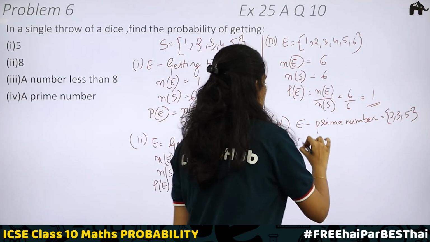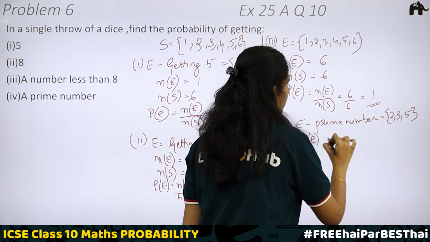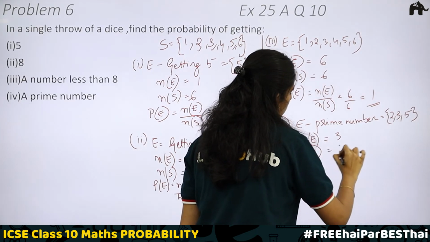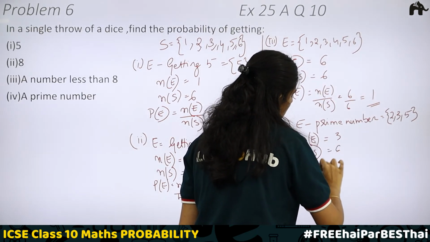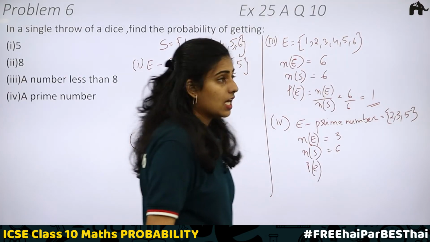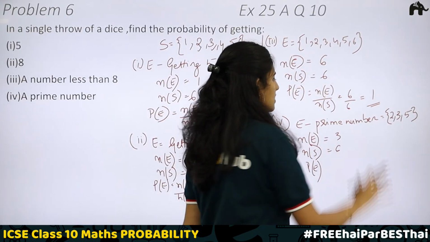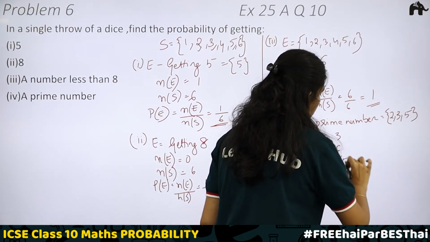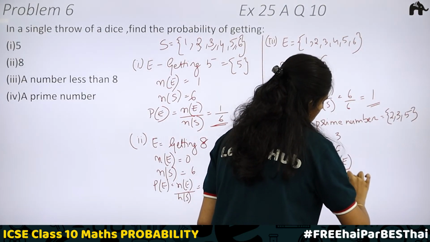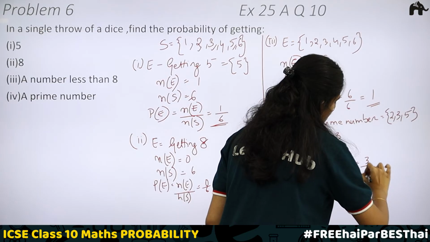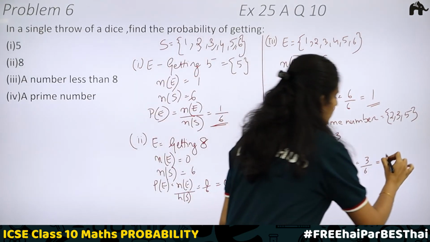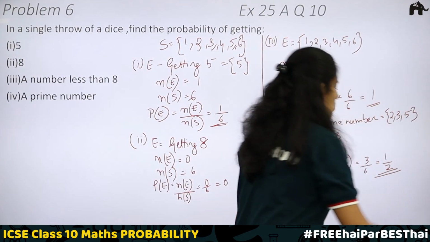Number of outcomes favorable to the event will be 3. Total number of outcomes is equal to 6. Probability of getting a prime number will be equal to number of outcomes favorable to E divided by total number of outcomes, which is 3 by 6. You can reduce it. What is the answer then? 1 by 2. 1 by 2 is your final answer.